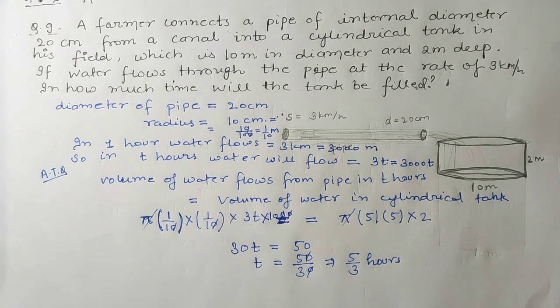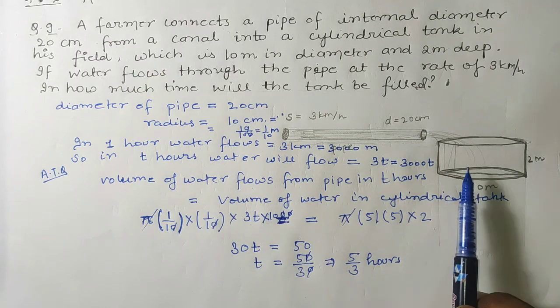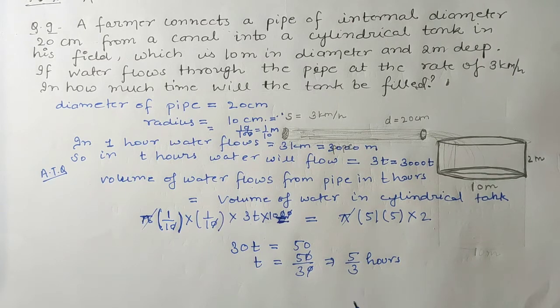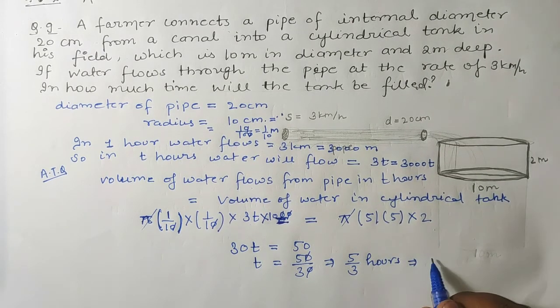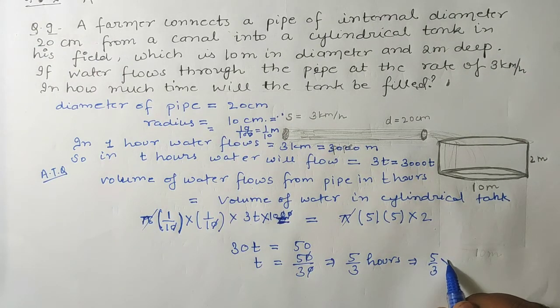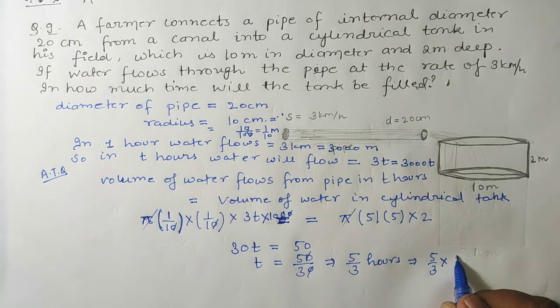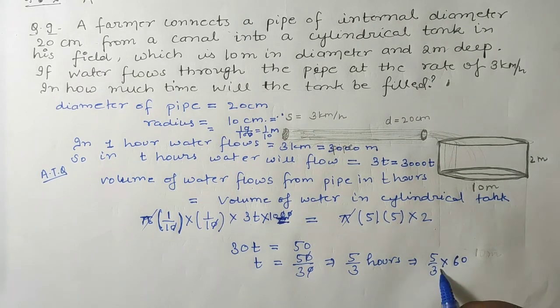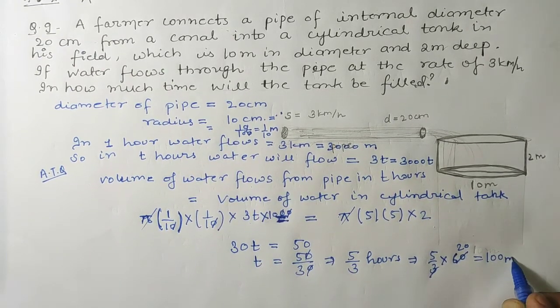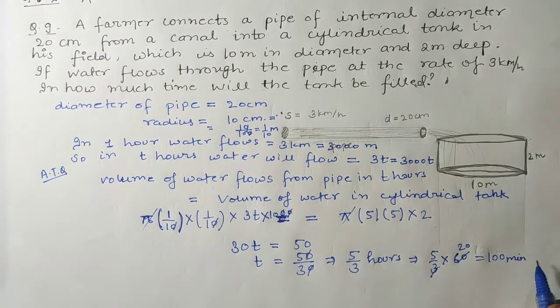Okay, so this tank will be filled in 5 upon 3 hours. If someone asks what the value will be in minutes, you should multiply it by 60. So it will be 20 times 5, which is 100 minutes. So in minutes the answer will be 100, and in hours the answer is 5 upon 3 hours.